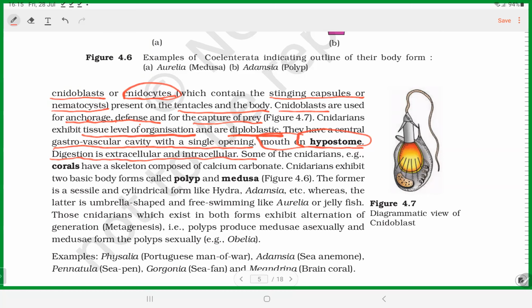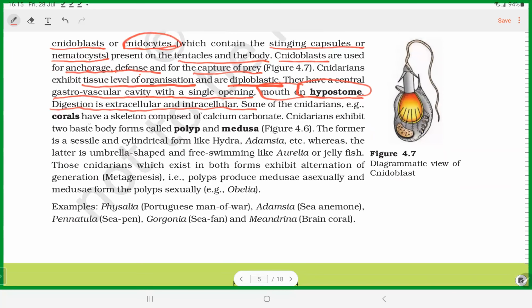Another important, interesting part here is that cnidarians like corals have a skeletal system, an exoskeletal system. Externally, they have a skeletal system like crabs, which is made up of calcium carbonate.